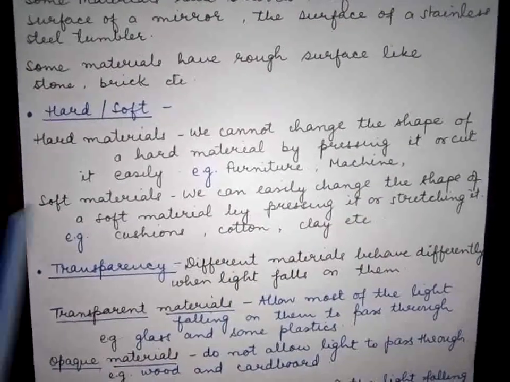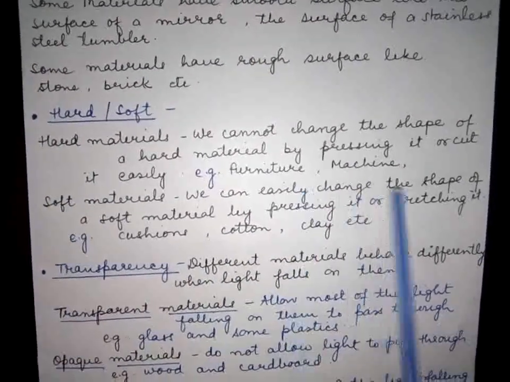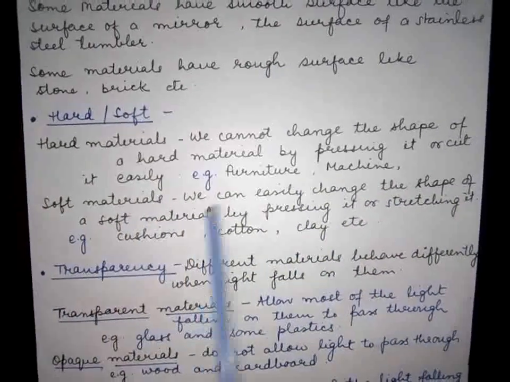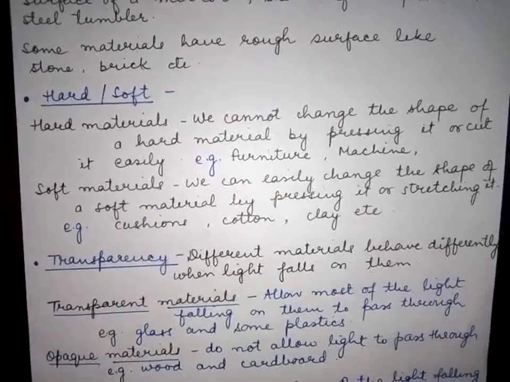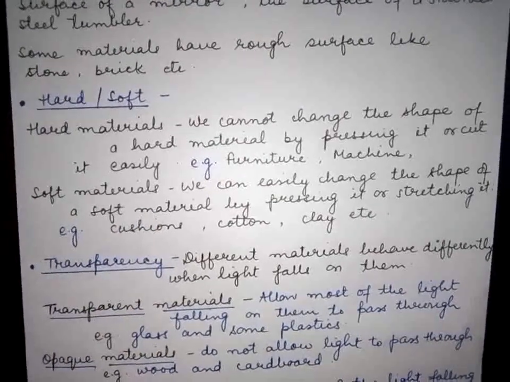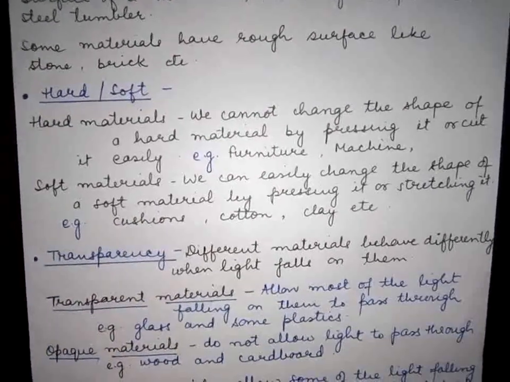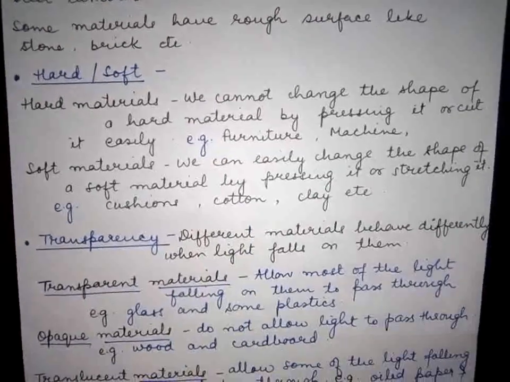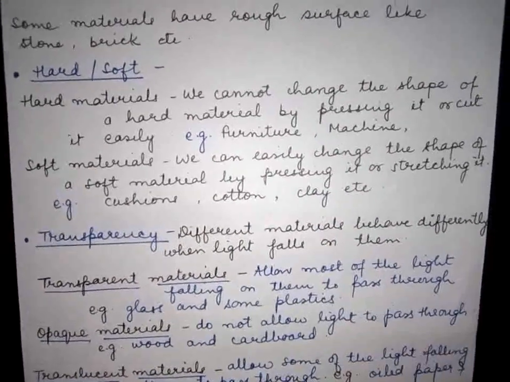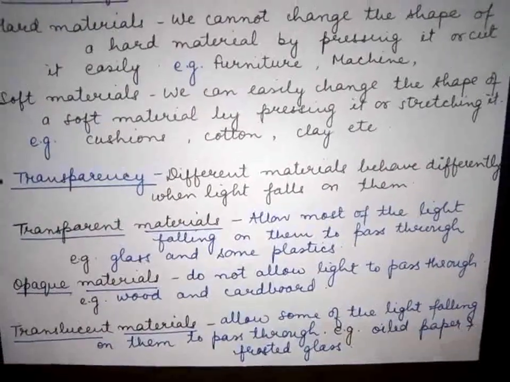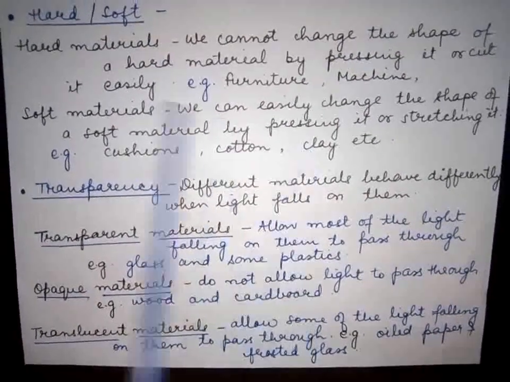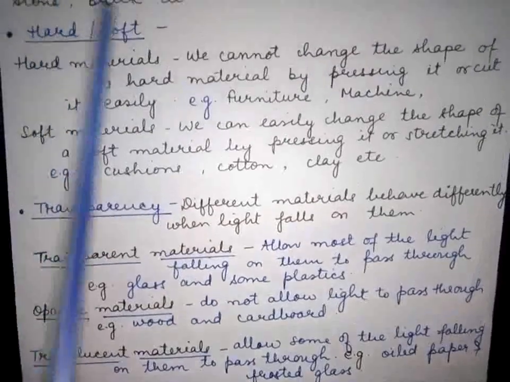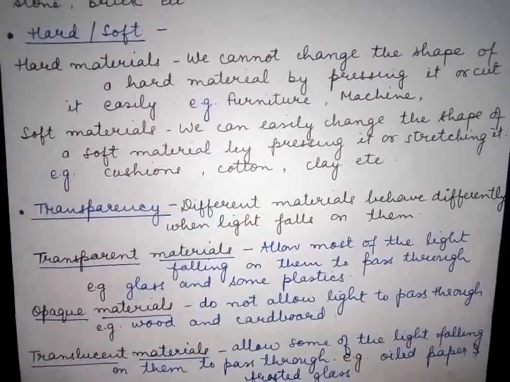But on the other hand, we have soft materials. We can easily change the shape of a soft material by pressing it or stretching it. Like cushions, you all have cushions in your home. That is very soft, cushiony. Cotton is very soft. Clay, you are all familiar with clay. By using clay you can give different shapes, you can make many things. Such materials are called soft. So by hardness and softness also we can classify the materials.